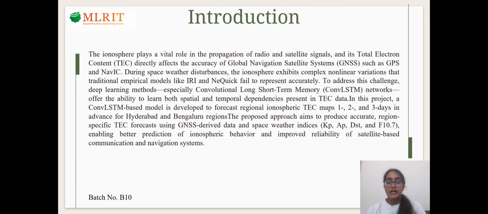To solve this, deep learning methods like convolutional LSTM are used to learn spatial and temporal dependencies. In this project, we develop a convolutional LSTM based model to forecast up to 3 days in advance for Hyderabad and Bangalore regions. This helps improve satellite communication and navigation reliability.